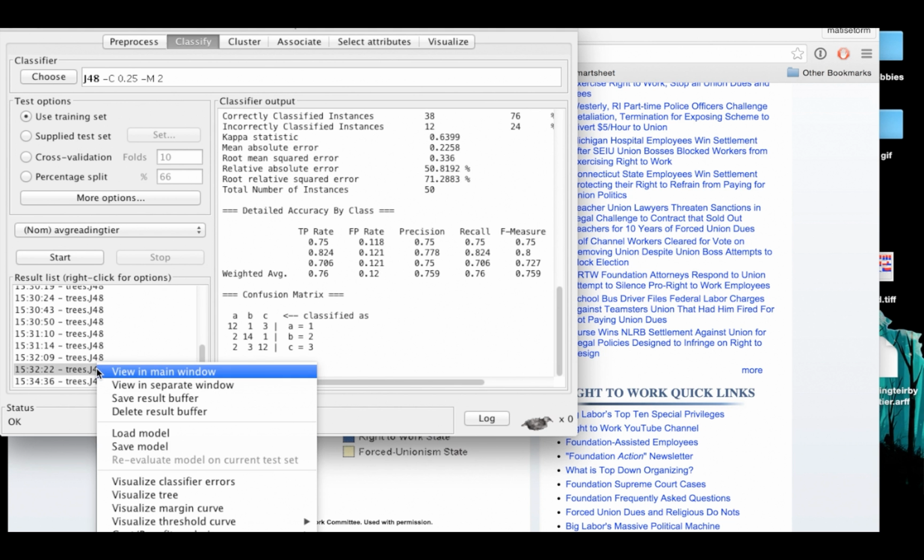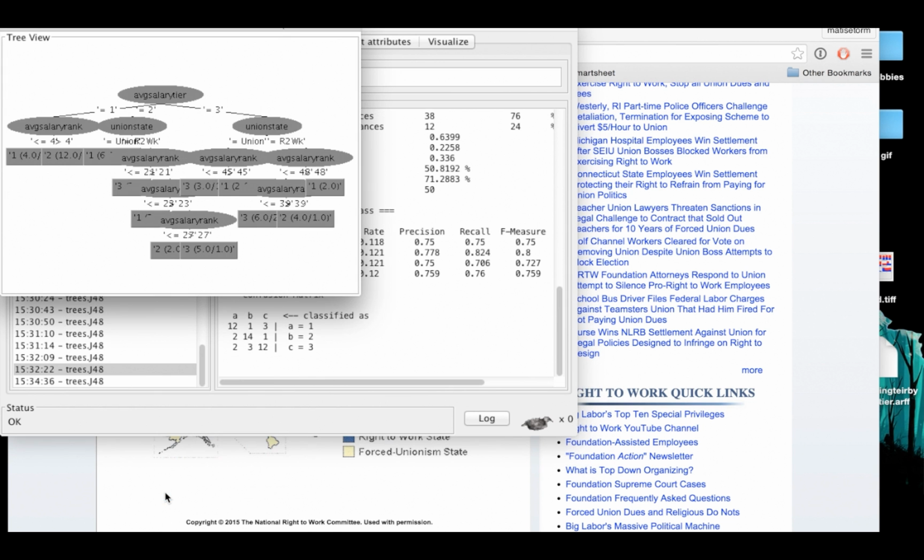But what predicts the math score? So if we throw everything except for reading into the math score with a 76% accuracy rate, we can actually predict it based on the union state and the average salary rank.